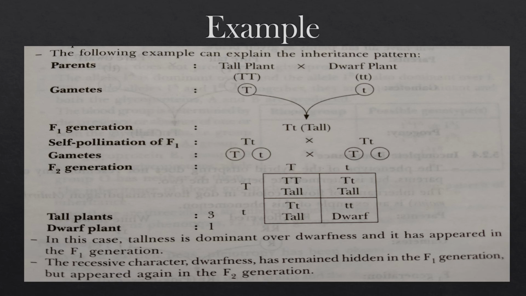We can have more examples. In place of height, we can take the color of the seed, like yellow seed and green seed, or the color of the flower, purple flower and white flower. So we can make a cross by taking any of the characters.